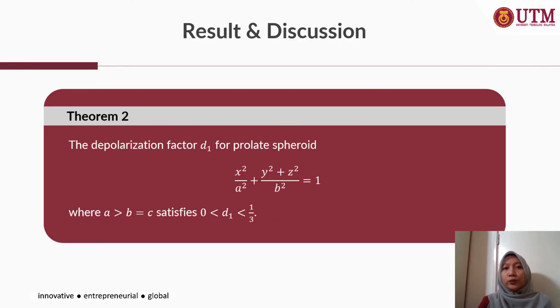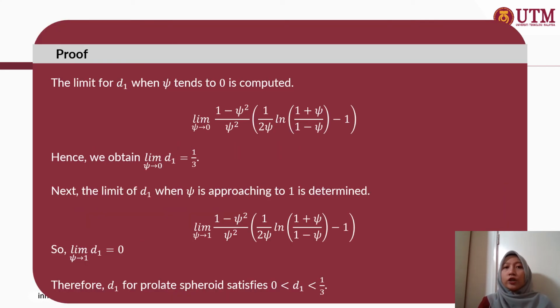Next, for Theorem 2, D1 for a prolate spheroid, where A is greater than B equal to C, satisfies 0 less than D1 less than 1/3. So, in order to prove this, finding the limit for D1 is necessary. Firstly, we compute the limit for D1 when phi tends to 0 by implementing the limit laws and also by using L'Hopital's rule.